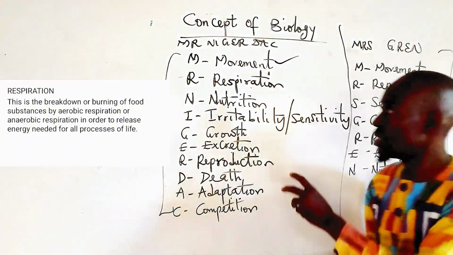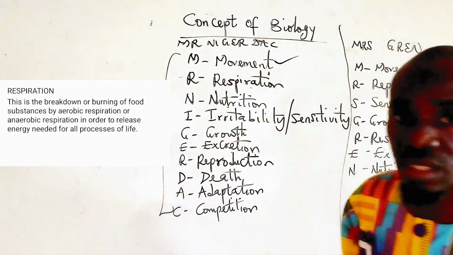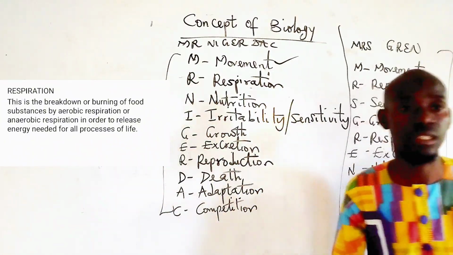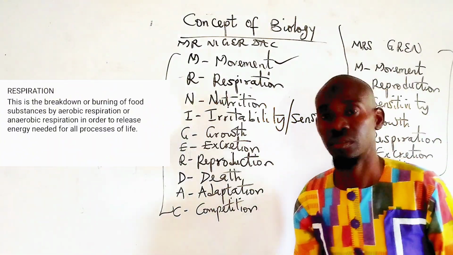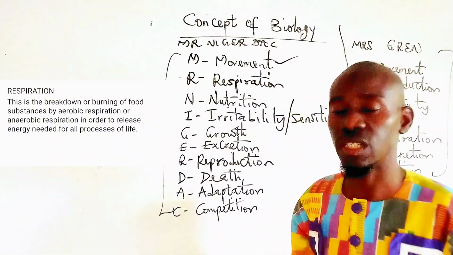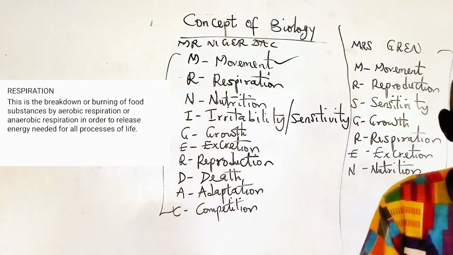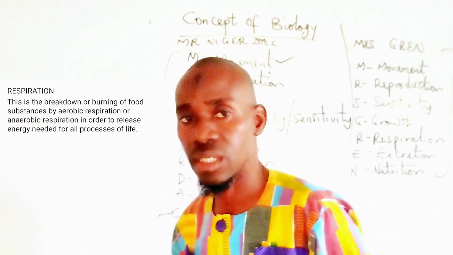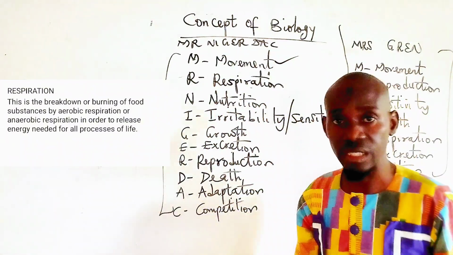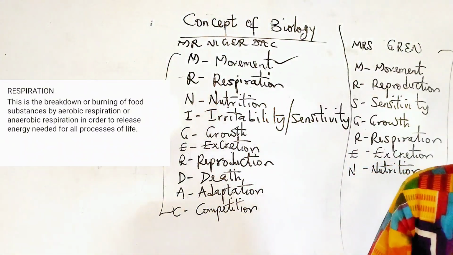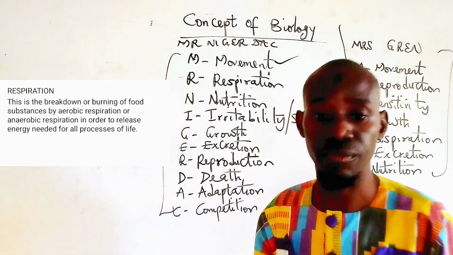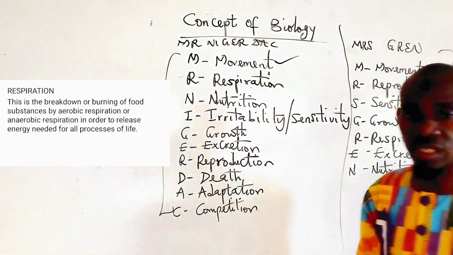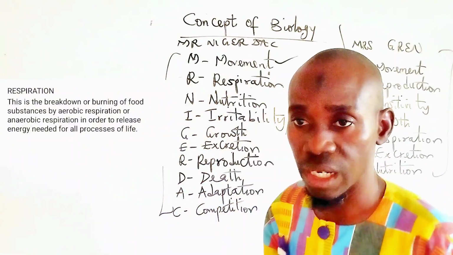So we say that every living thing makes use of energy. Either they obtain energy or they burn energy. In plants, energy is obtained from sunlight to make food. After producing their food, it is expected that plants will also respire.